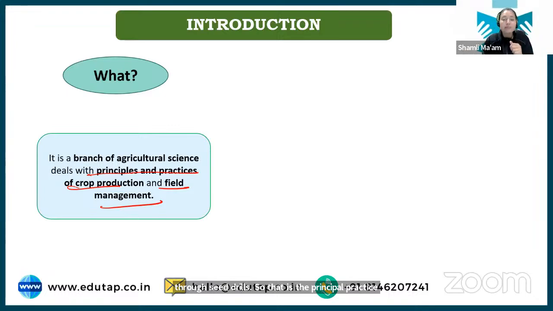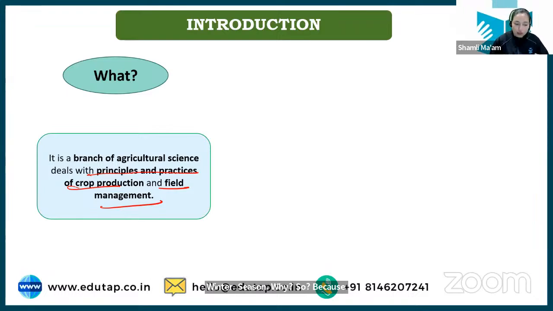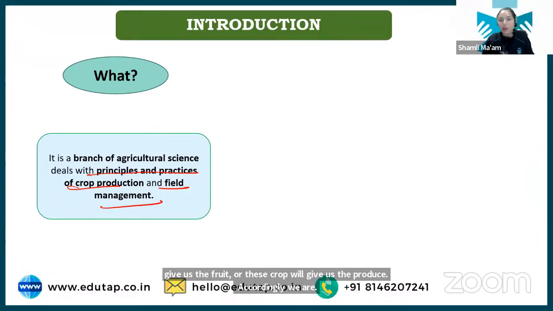Similarly, for each and every crop we have different principles and practices because each crop is different from another. You might have seen that some crops are grown in the summer season, some in the winter season. Why so? Because of tolerance, because of the season in which these crops will give us the produce. Accordingly, we are sowing the crop in the summer season or the winter season.